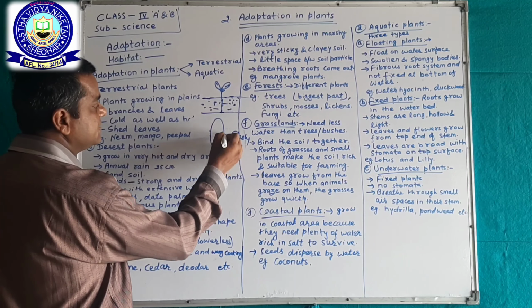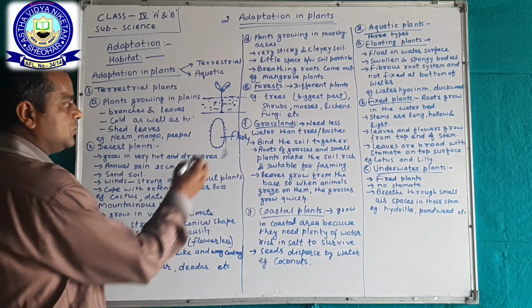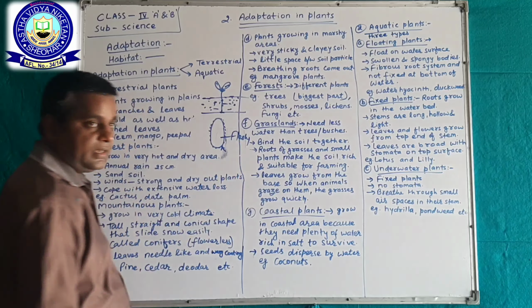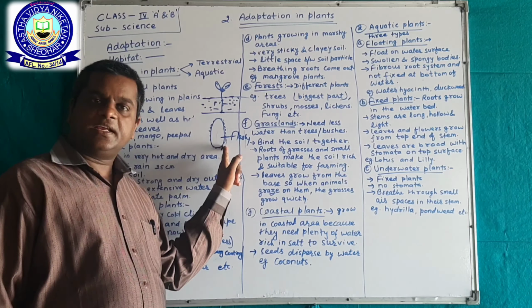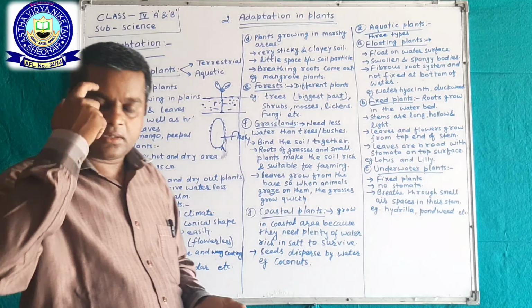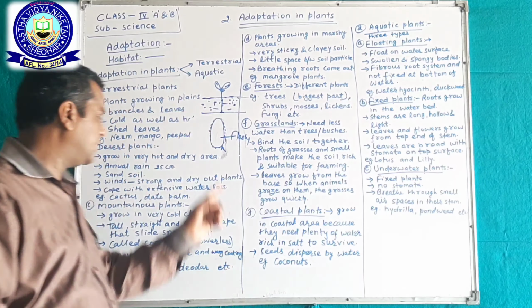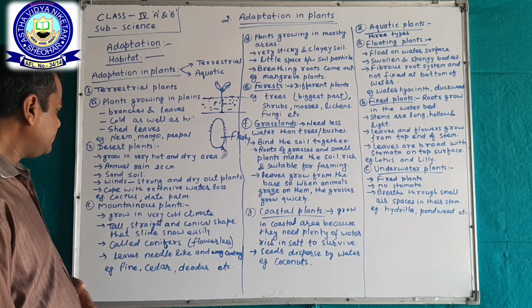Green means they have chlorophyll. So the stem takes part in food making, through photosynthesis. Okay.